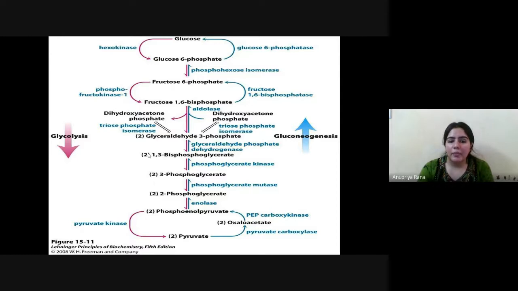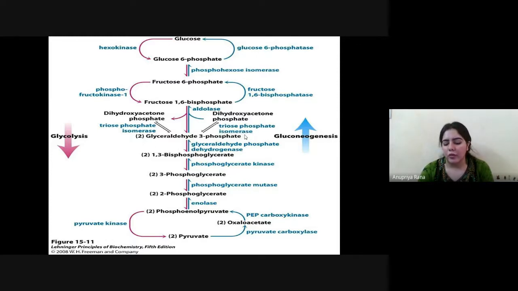Following these steps, we only want this step, but we don't want the bisphosphoglycerate and the phosphoglycerate 2 stage. So we don't want these steps. The gluconeogenesis goes forward from this direction directly here.